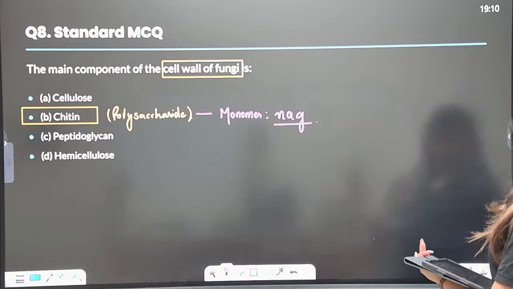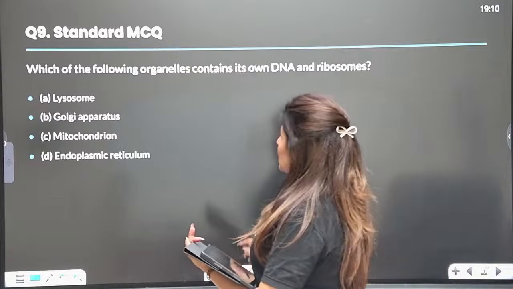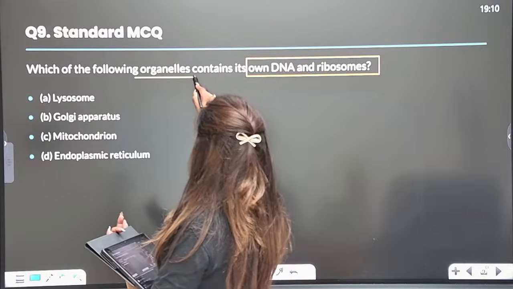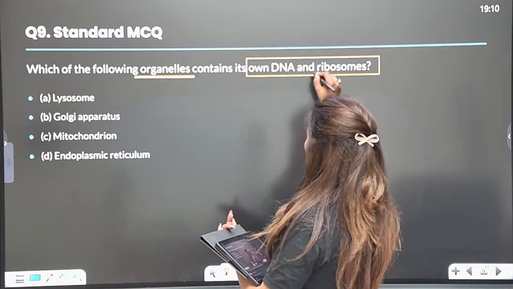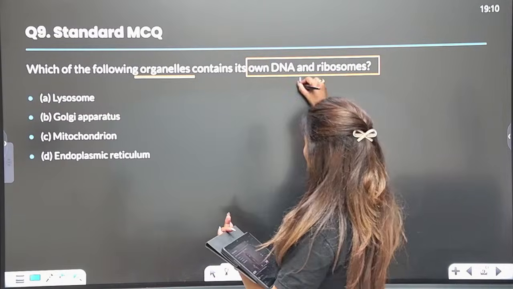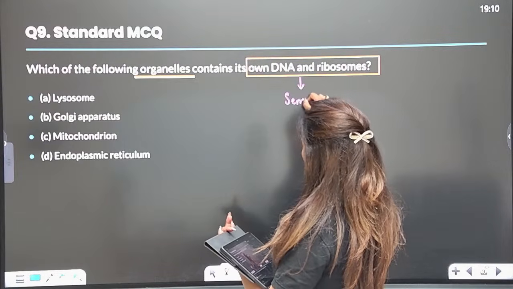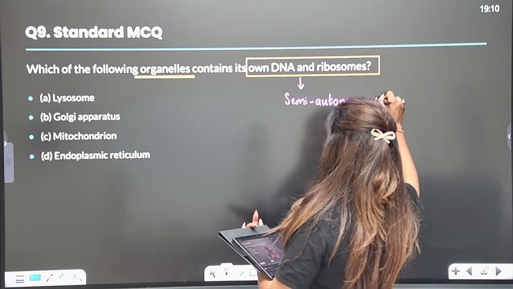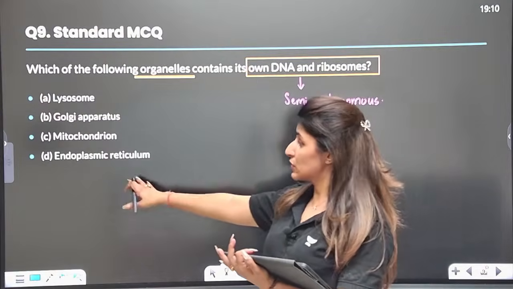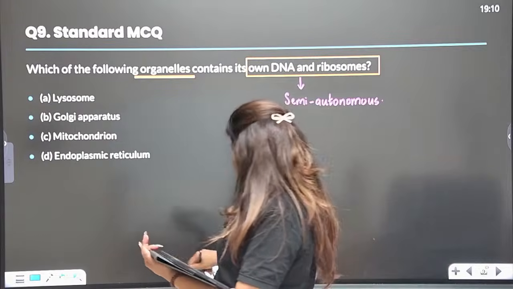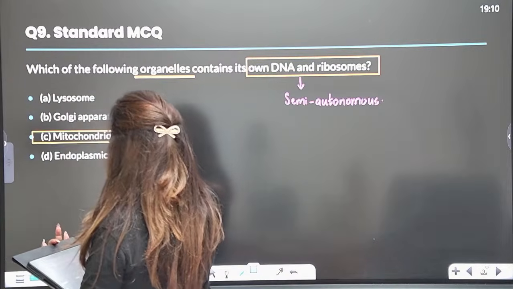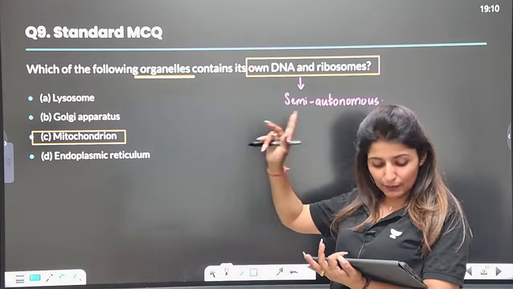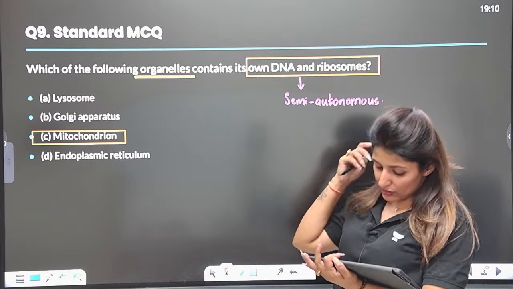The answer is NAG. Yes. Now, which of the following organelles contain their own DNA and ribosomes? Which organelle will have its own? The presence of these two components, DNA and ribosomes, is going to make it semi-autonomous. So which of these structures is semi-autonomous? The answer is mitochondria. Very good. Can you name the other structure which has similar properties and is semi-autonomous other than mitochondria?